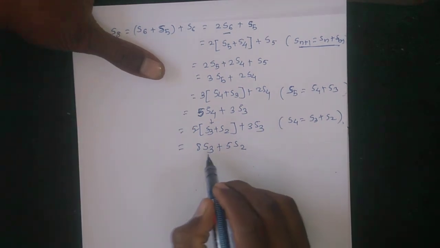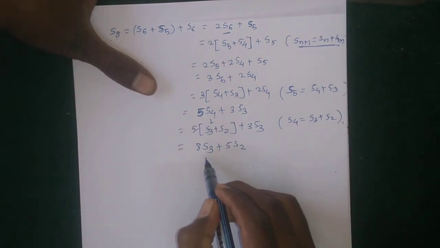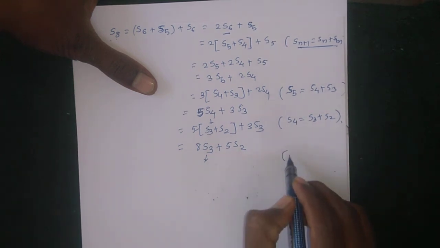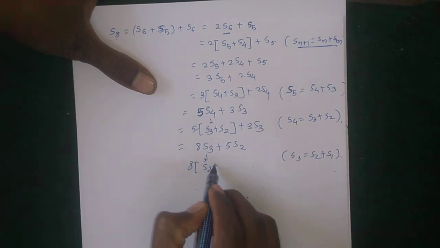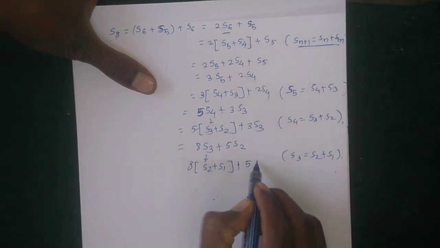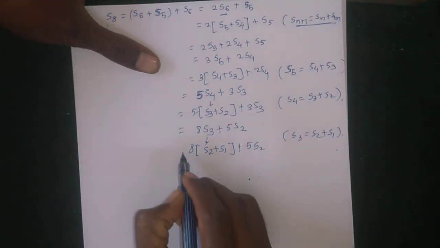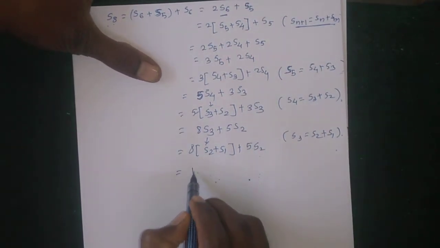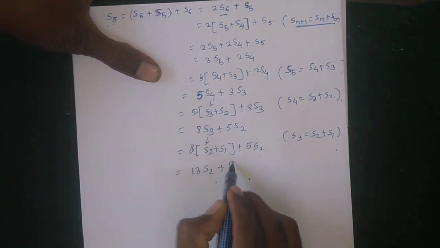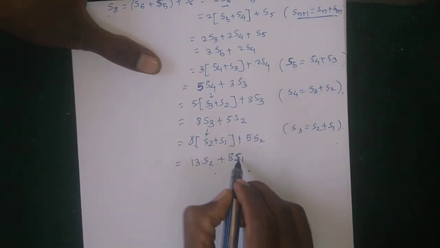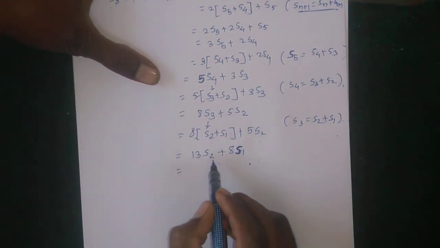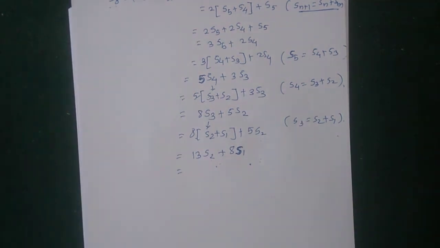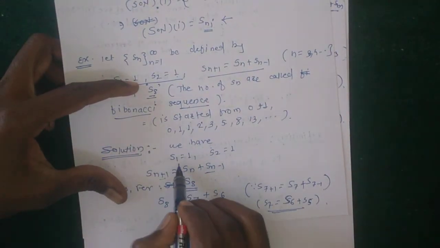The value of S3 is not given, so again put the value of S3, which is S2 plus S1. So 8 times S2 plus S1, plus 5S2. Therefore 13S2 plus 8S1. The values of S1 and S2 are given, both equal to 1.